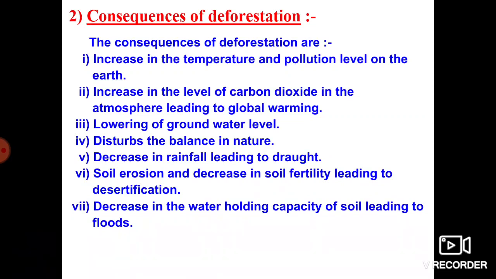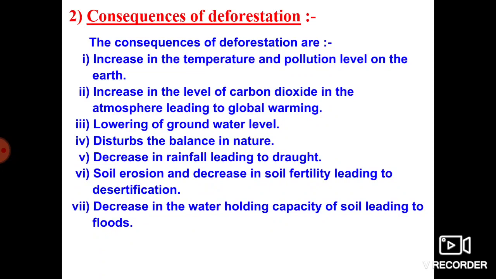Hence more and more vehicles and more cutting of trees take place in that city, and day by day the pollution level increases. Now they are not getting a sufficient amount of oxygen for breathing. This is caused by deforestation.